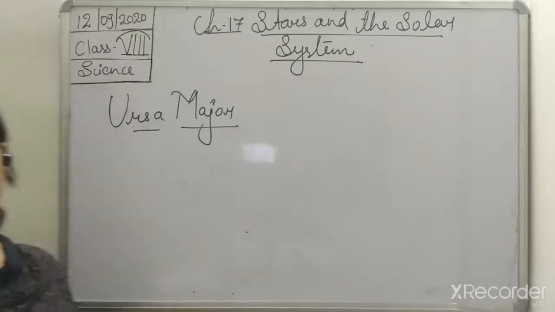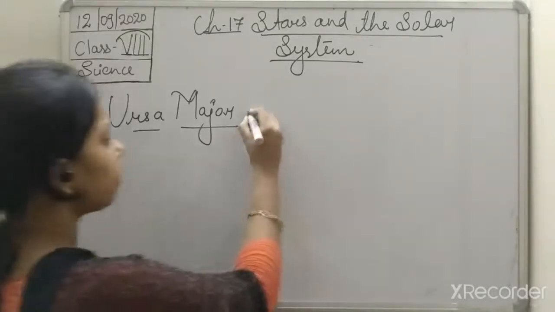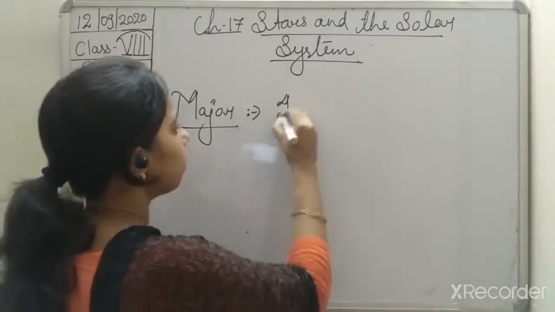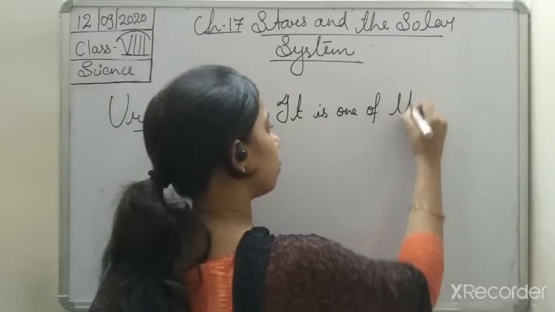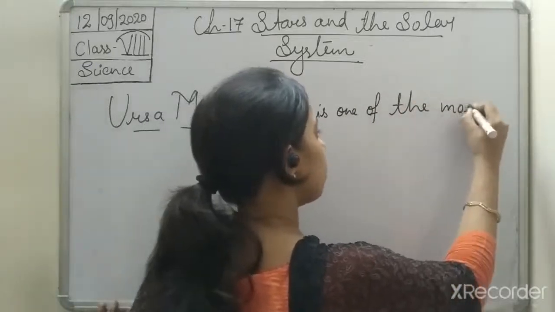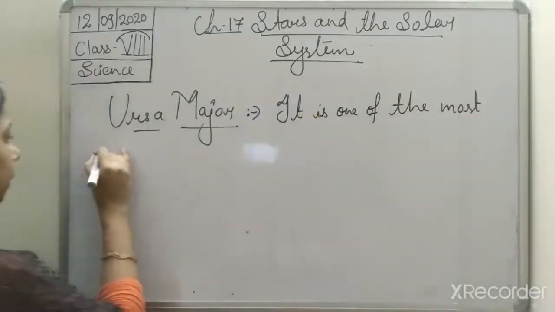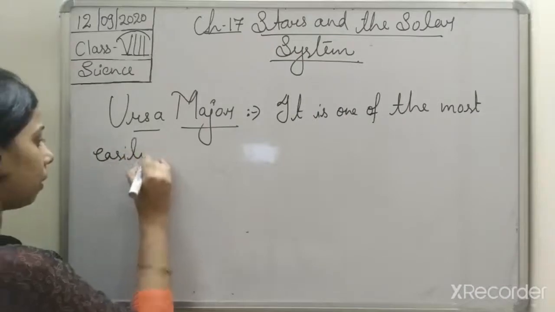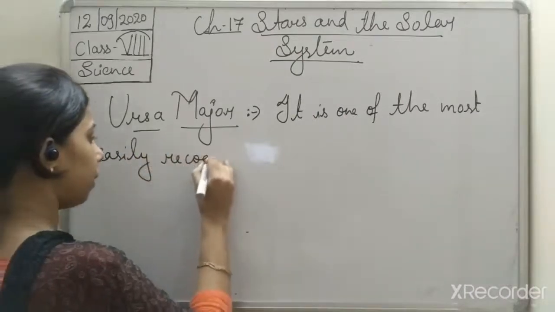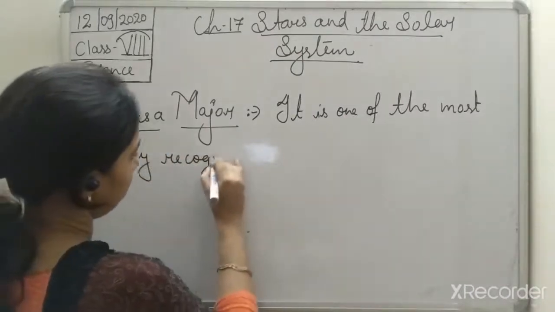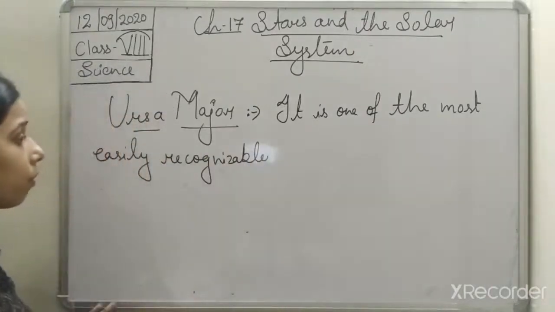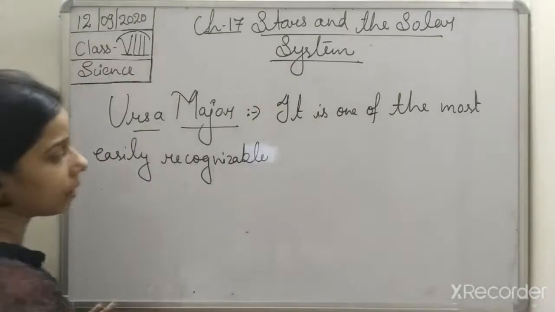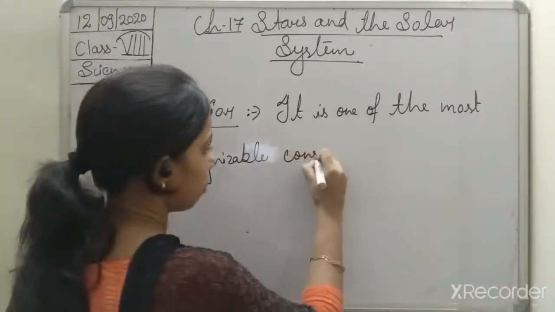Okay, so we can write about Ursa Major: it is one of the most easily recognizable constellations.